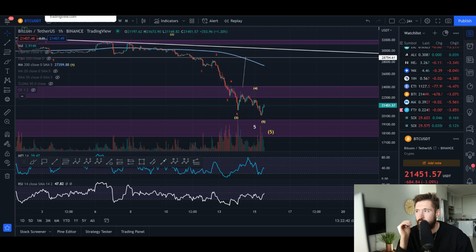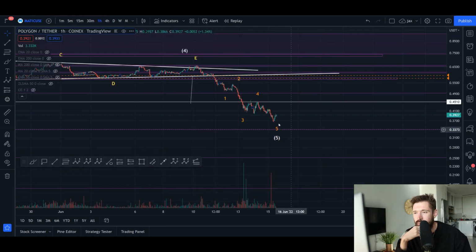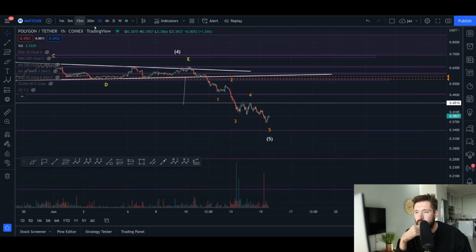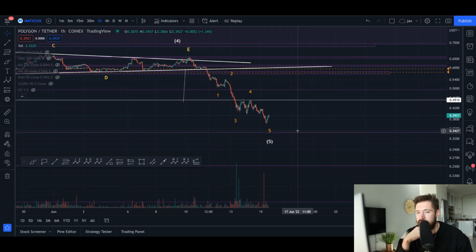Because in the Corona dump, we wicked below the 200-week moving average. We got back above it by the end of the week here. And if that's the case, then the bottom may be in for Matic. But if Bitcoin gets rejected and does come lower, then I would expect at least about 28 to 32 cents for Matic. But as of right now, we've broken below the wave 3.